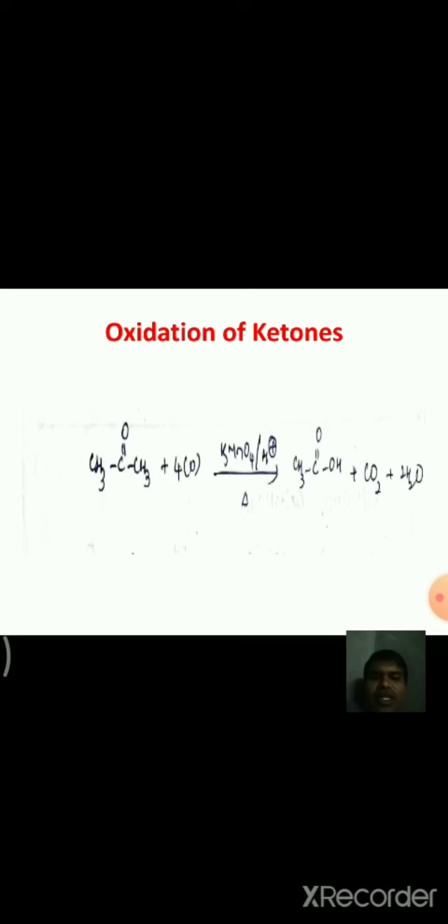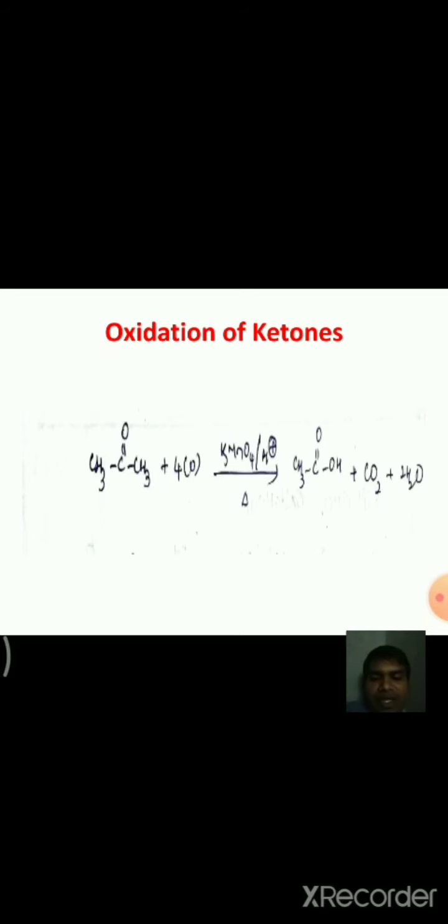Therefore, ketones are not oxidized by mild oxidizing agents, for example Tollens reagent, Fehling's solution and Benedict's solution. These are mild oxidizing agents, and they do not oxidize ketones. Hence these are the differentiating tests between aldehydes and ketones, because aldehydes give Tollens test and Fehling's test, while ketones are not oxidized by Tollens, Fehling's and Benedict's solutions.